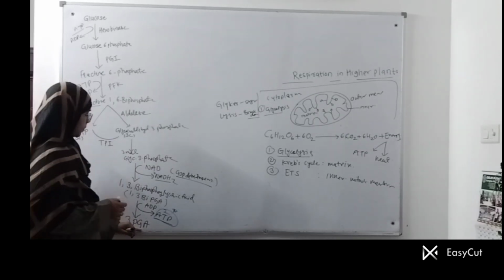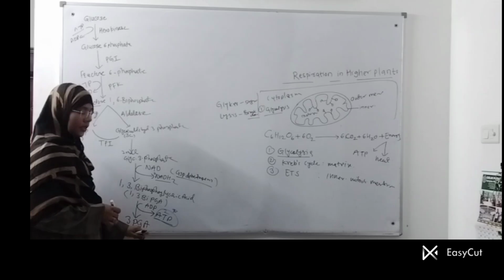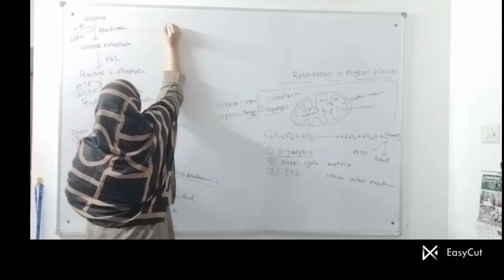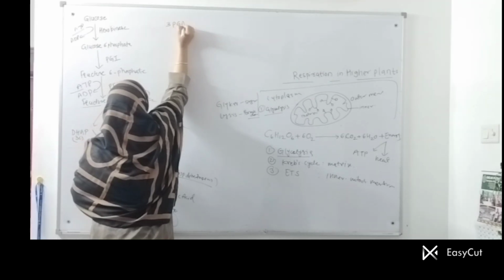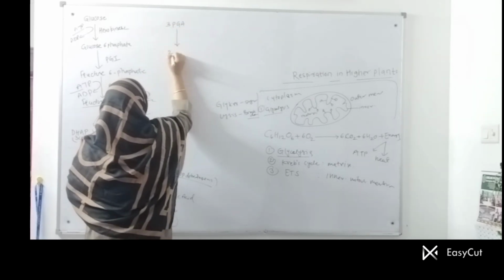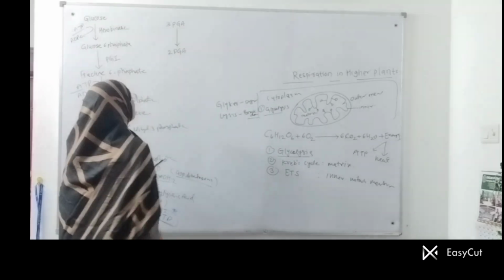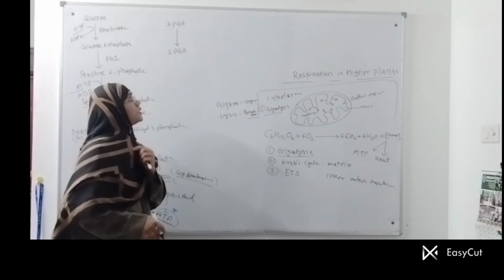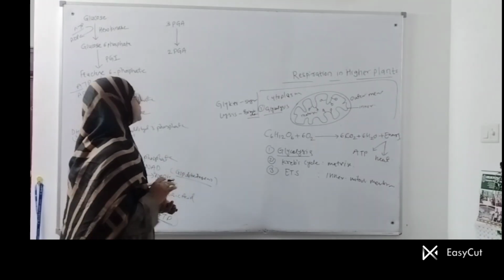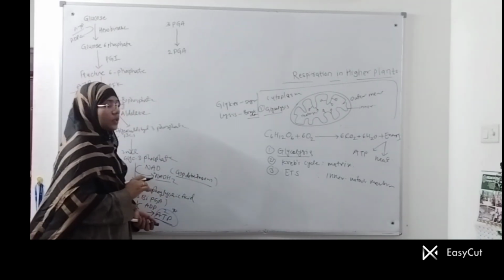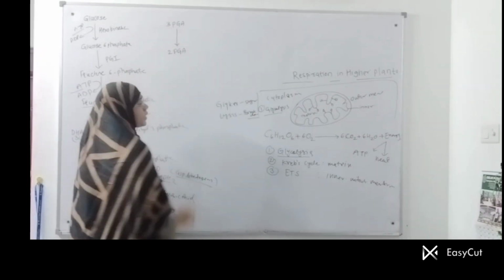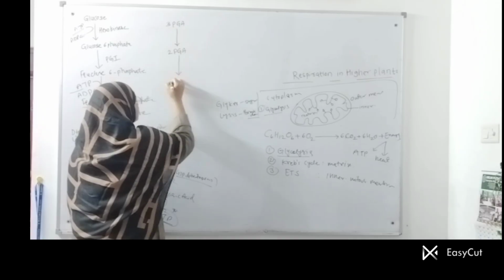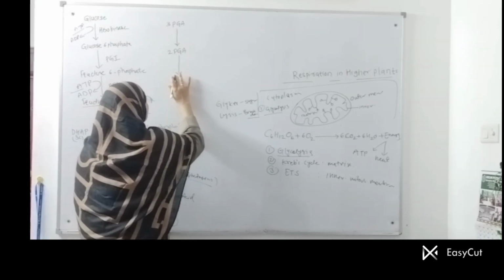You will see in the next step 3 phosphoglyceric acid is converted into 2 phosphoglyceric acid. Means just the position of the phosphate has been changed. It is removed from the third carbon of phosphoglyceric acid and added to the second carbon. So here just a mutase kind of reaction is there. In the next step, you will see 2 phosphoglyceric acid is converted into phosphoenol pyruvic acid.